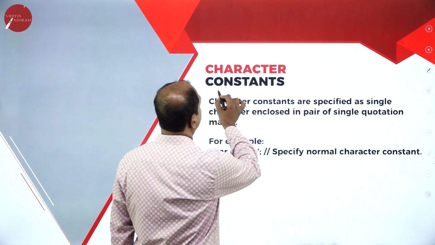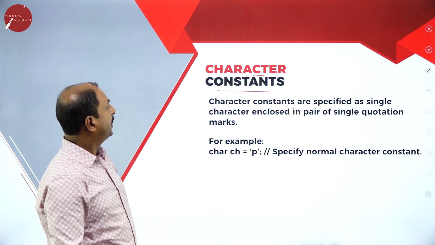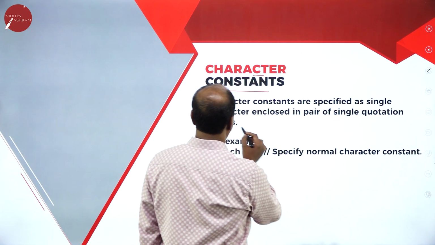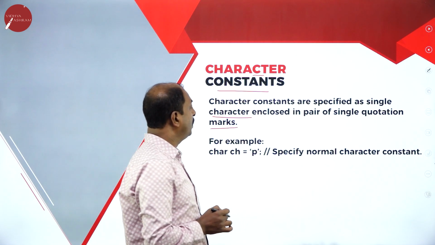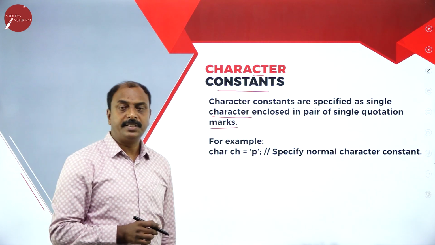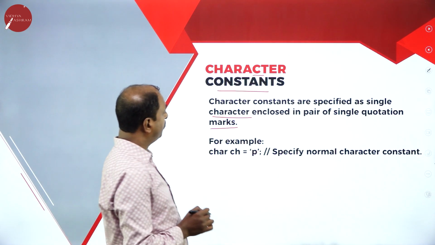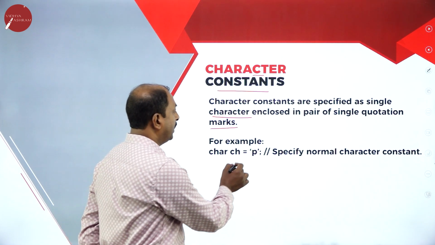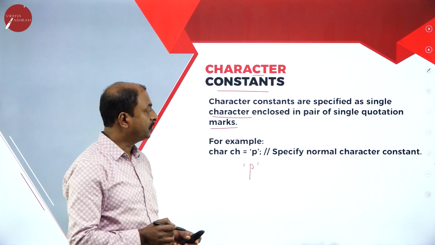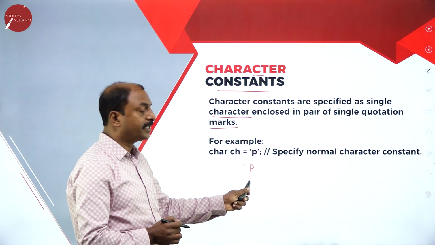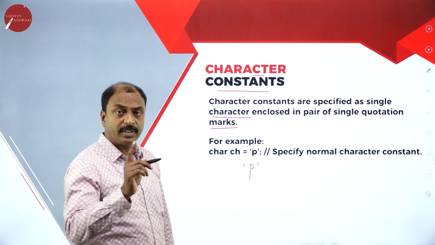Next one is character constants. Character constants are specified as a single character enclosed in a pair of single quotation marks. So what is a character constant? It is nothing but a single character enclosed in a pair of single quotation marks. Look at the example here: single quote P and closing it. So this is a character constant. It can be anything, but only one single character.